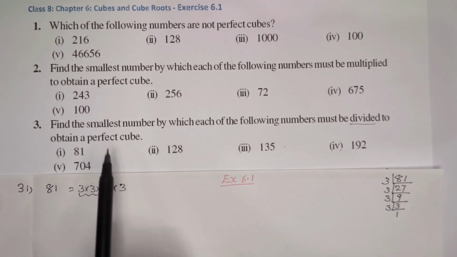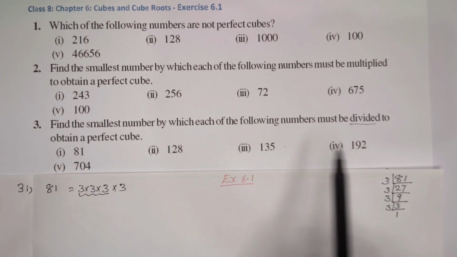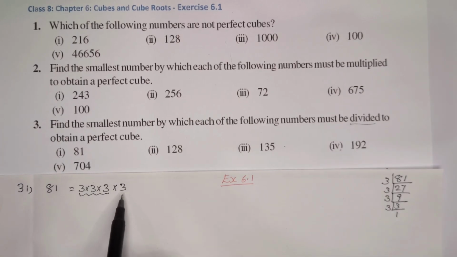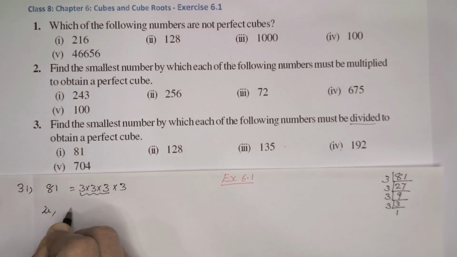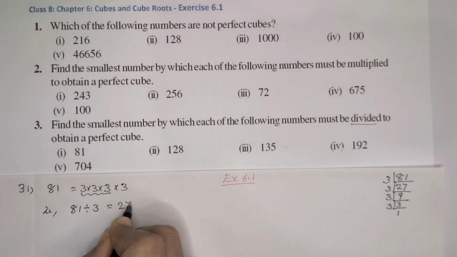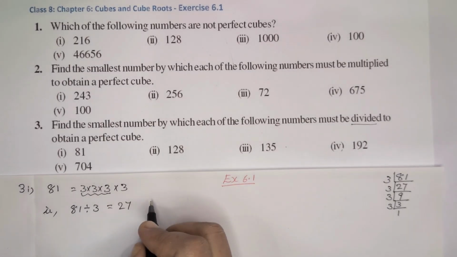The question asks for the smallest number by which it must be divided, so 3 is the number. That means 81 divided by 3 is equal to 27, which is a perfect cube.